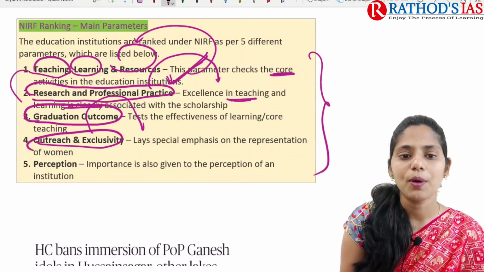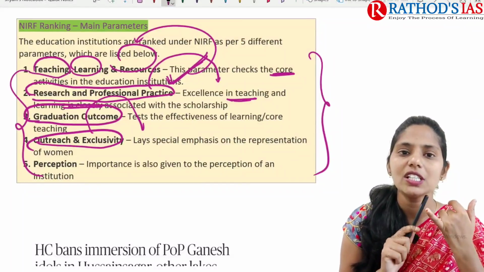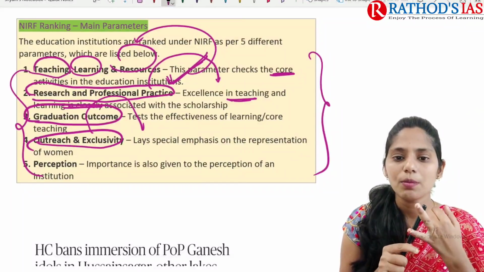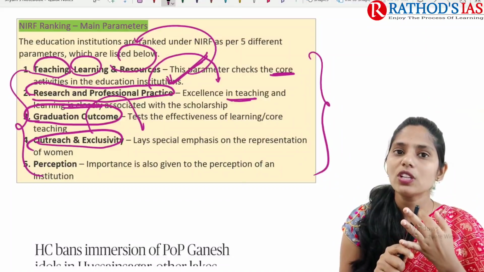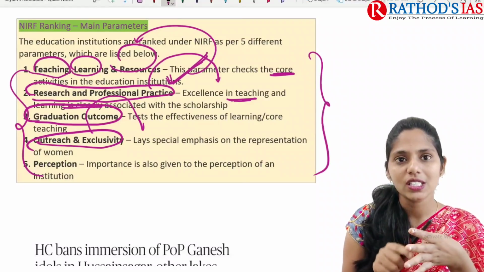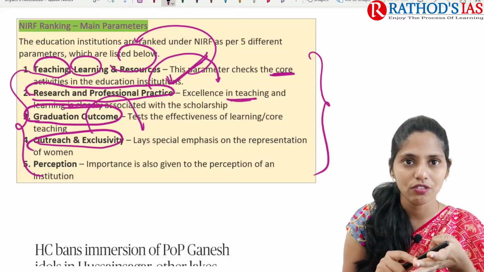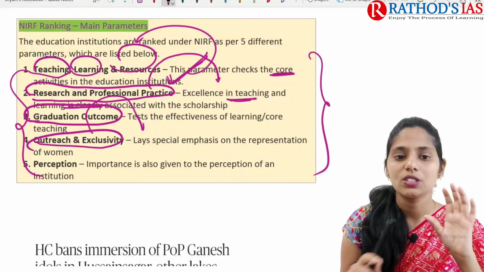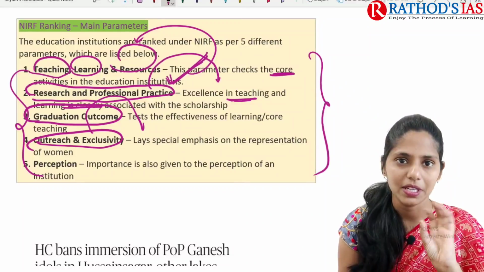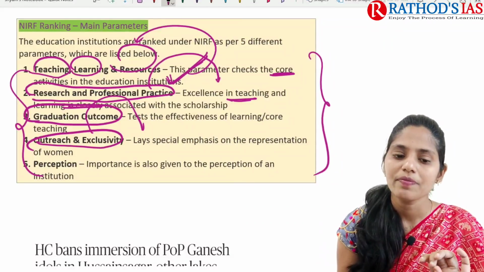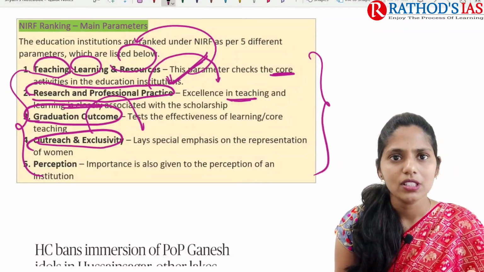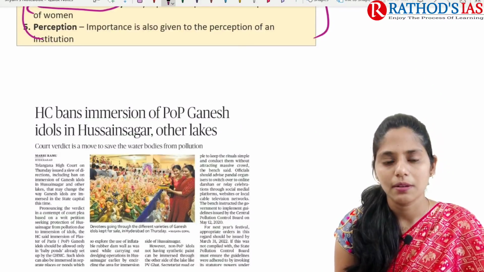So these are the 5 important parameters: teaching, learning and resources, research and professional practice, graduation outcome, outreach and inclusivity, that is, representation of women, and perception. These are the 5 important parameters that you need to remember for sure. This is about this topic, and now let us move on to the next topic.